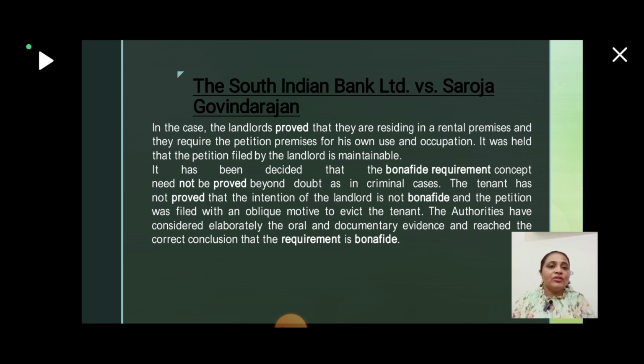The authorities have considered elaborately the oral and documentary evidence and reached the correct conclusion that the requirement is bona fide. Here we can see that the owner of the building himself is staying in a rental apartment. He needed his premises for his own purpose. He did not provide any other reason to evict the tenant. So he is a bona fide person, and no other evidence is required for the court to decide. This is a simple case of bona fide.